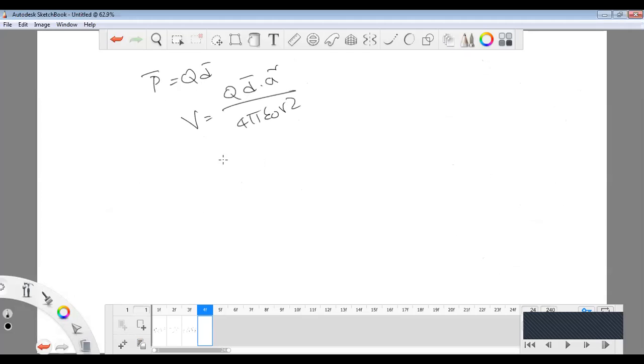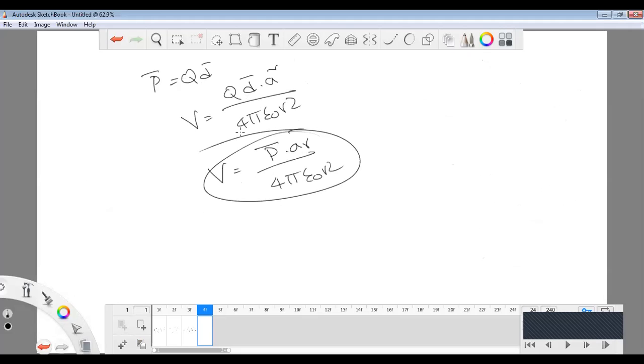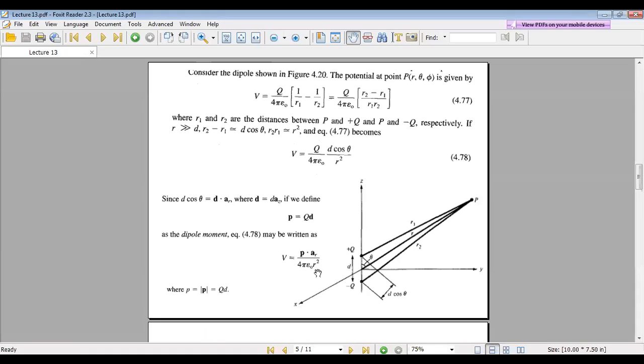When you substitute QD equal to P bar, what is the value here? P dot a_r by 4 pi epsilon naught R square. So this is the value. And what is the dipole moment here? P bar equals Q into D bar is the dipole moment.